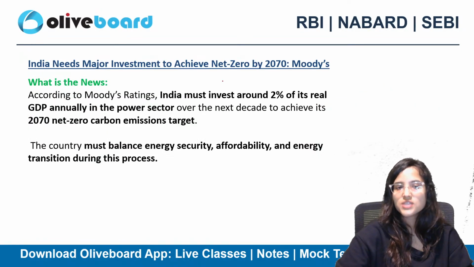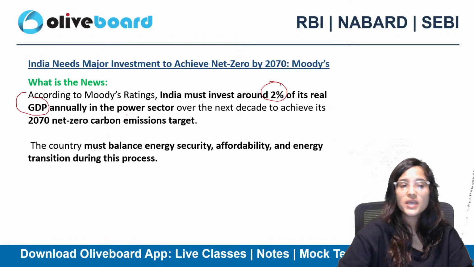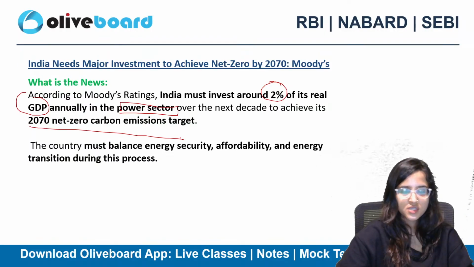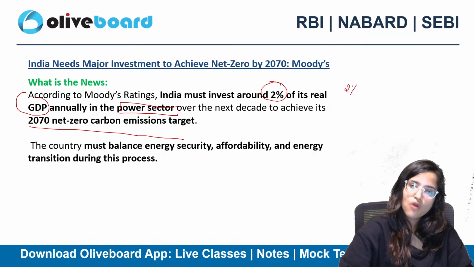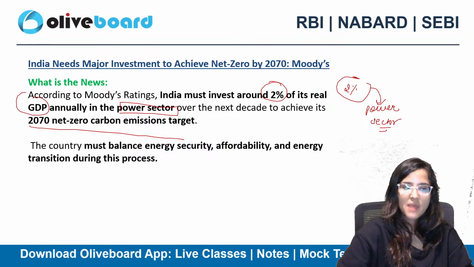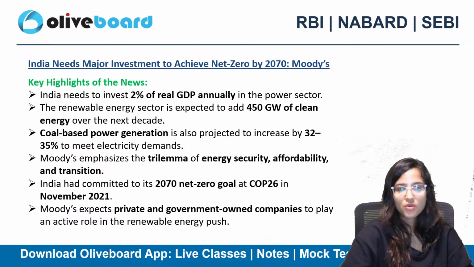According to Moody's ratings, India must invest around 2% of its real GDP annually in the power sector over the next decade if we want to achieve this 2070 net zero carbon emissions target. So 2% of real GDP in the power sector. The country must balance energy security, affordability, energy transition during this process.